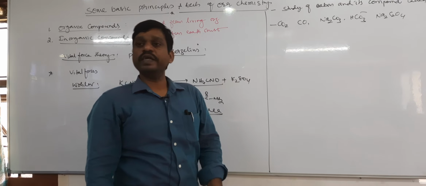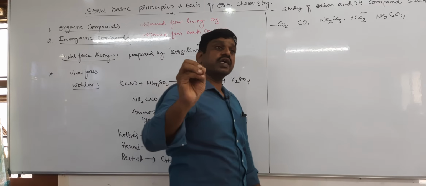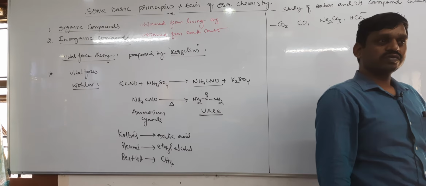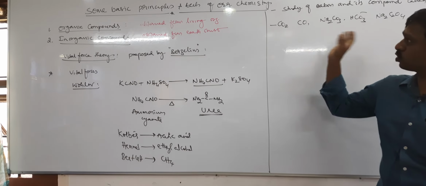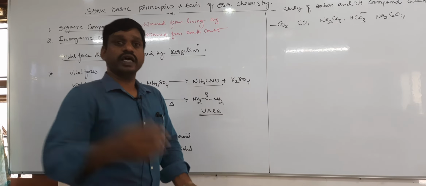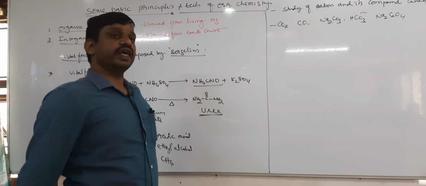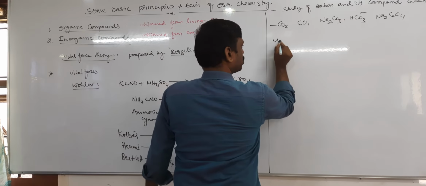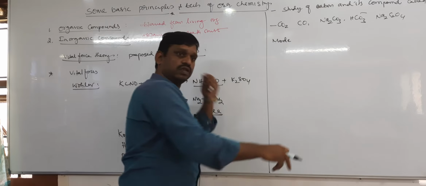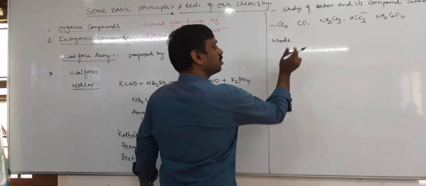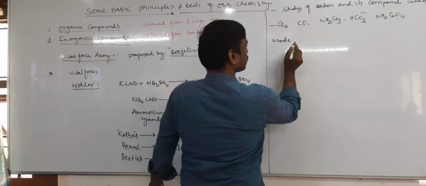That means there is a limitation: all carbon compounds are not organic compounds. Therefore this definition is also not 100% suitable. So later a modern definition was given for organic compound and organic chemistry. From here onwards, whatever we study, the modern definition and modern classification, everything is important.